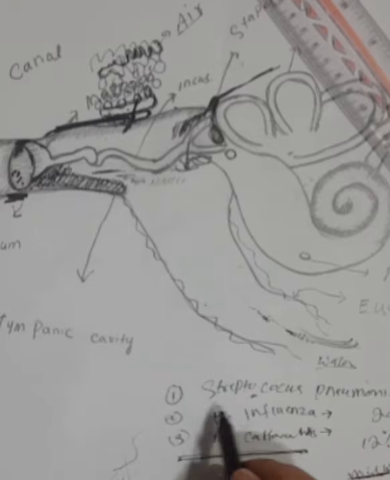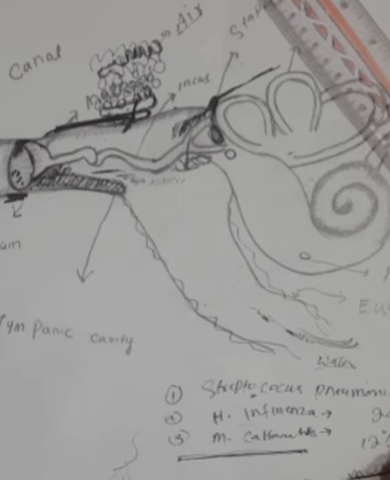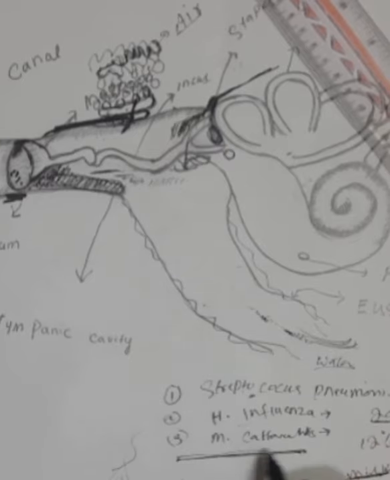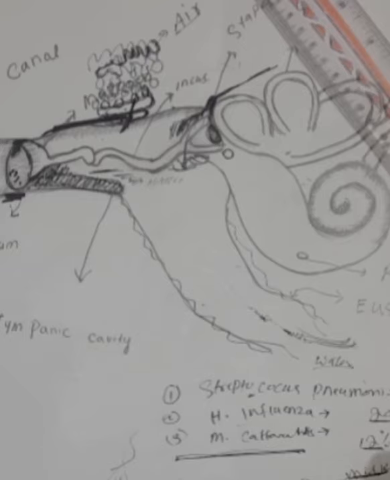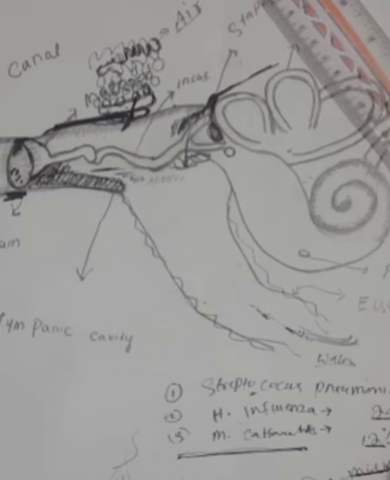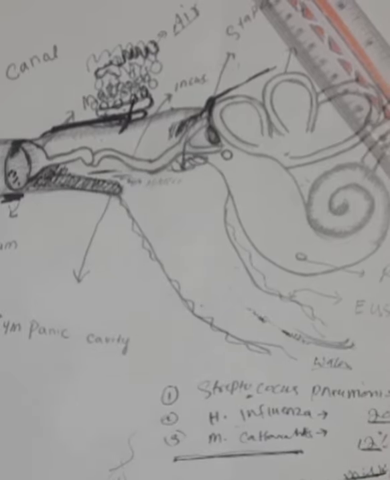These three pathogens are Streptococcus pneumoniae, the number one cause of middle ear infection in young children and infants; number two, Haemophilus influenzae, 20% of the cases; and number three, Moraxella catarrhalis, 12%. These three cover 95% of cases of acute otitis media of bacterial origin. Pseudomonas may also cause otitis media, but Pseudomonas is the most common cause of otitis externa, that is external ear infection.